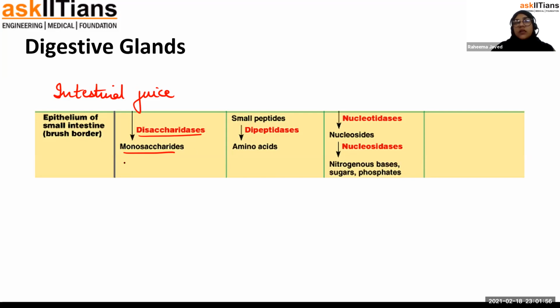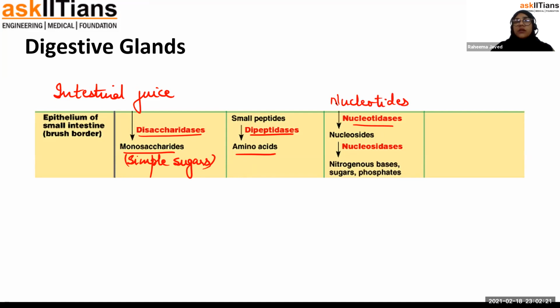Monosaccharides are the simple sugars. Dipeptidases will convert the dipeptides into individual amino acids, and nucleotidases will convert the nucleotides.